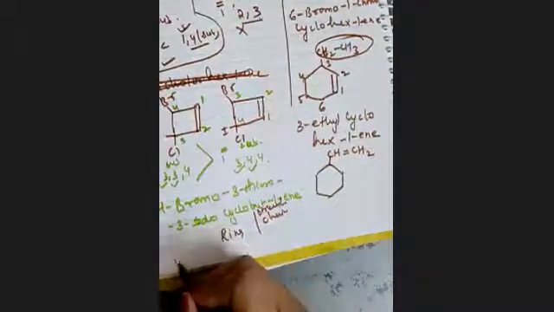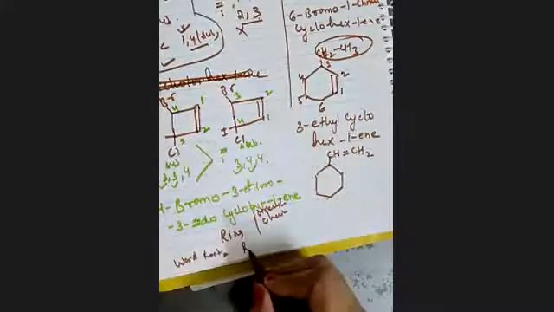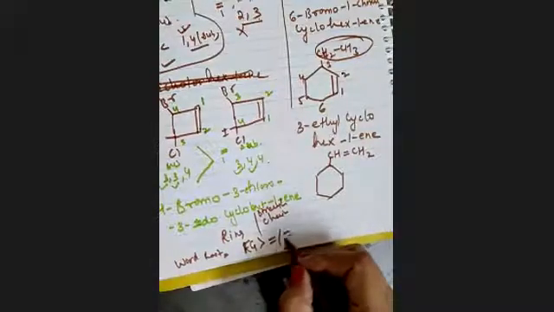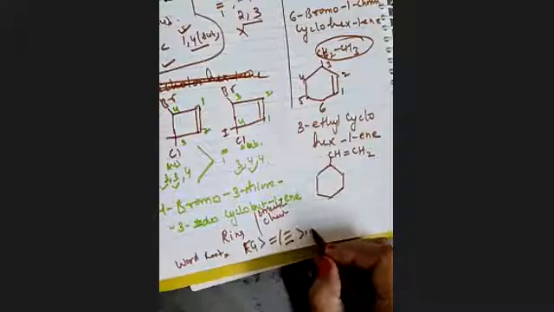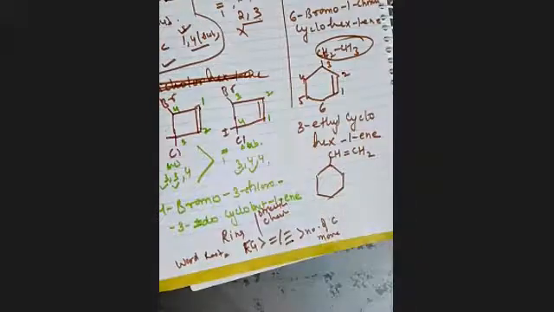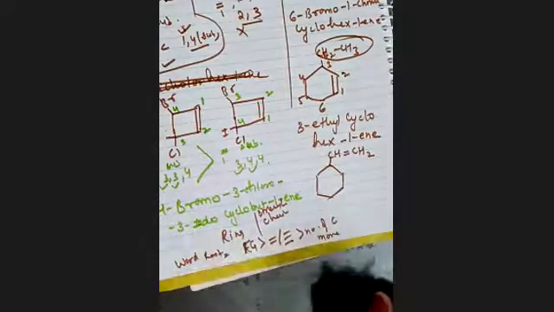In word root we have studied that we give priority first to the functional group, then to double bond or triple bond, then to the greater number of carbons. But sometimes when we talk about the ring, this rule is different. Why?